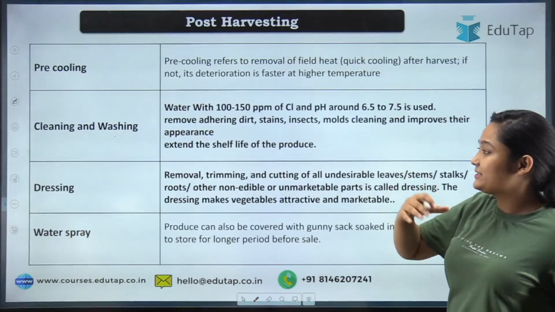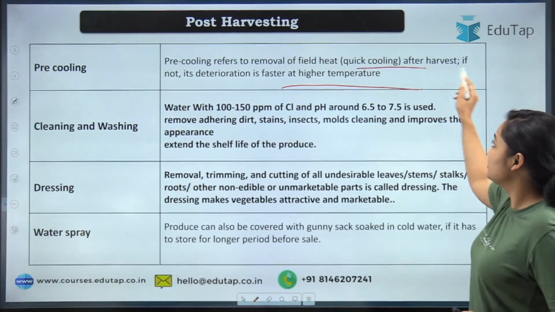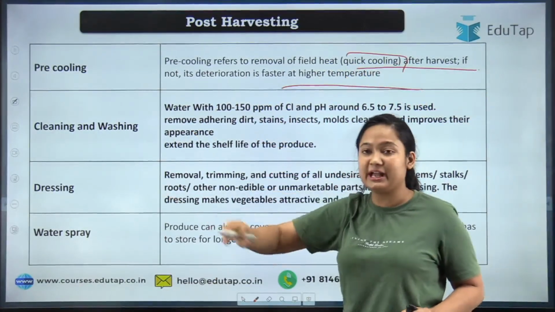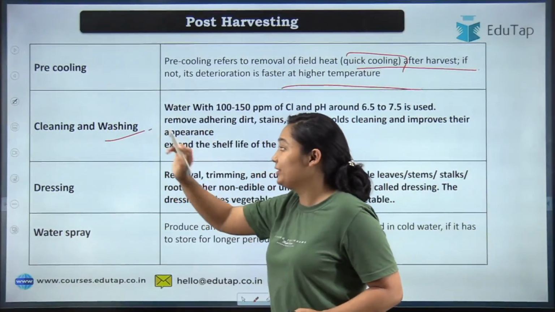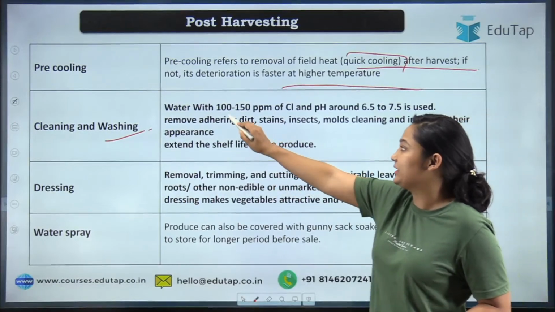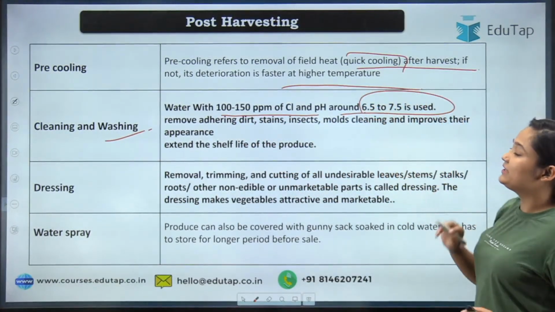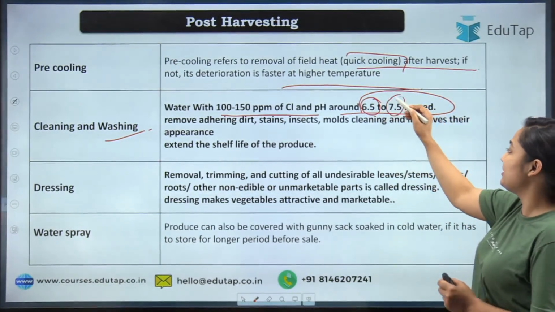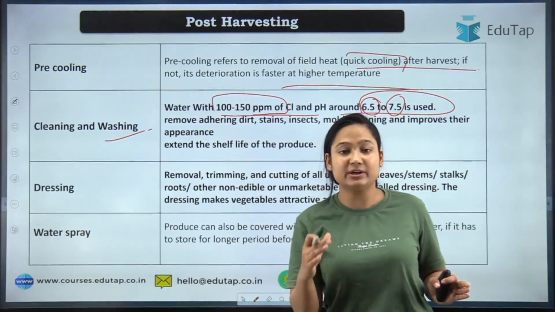Now discussing the steps, that is pre-cooling, we have seen field heat should be removed, and quick cooling should be done before we go to further post harvest steps. So moving to the cleaning and washing, now what will happen, you will take water at a concentration 100 to 150, but you should also see that the pH should be near neutral. It means 6.5 to 7.5 is okay, around that pH should be maintained, and this should be the chlorinated water concentration.